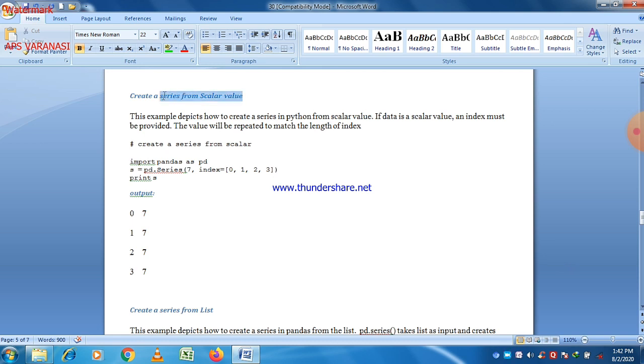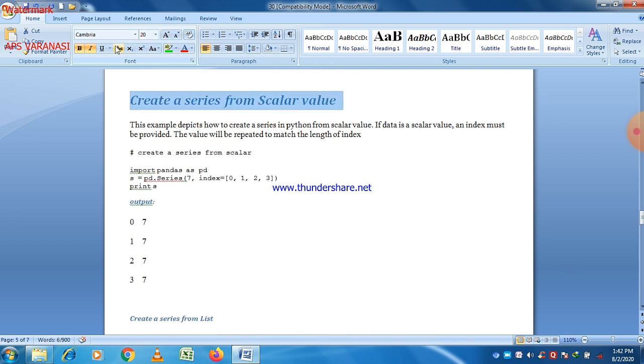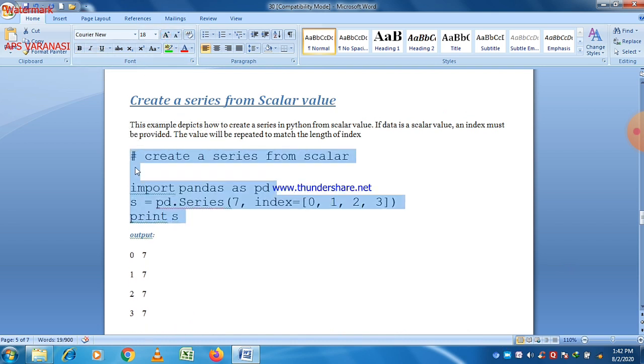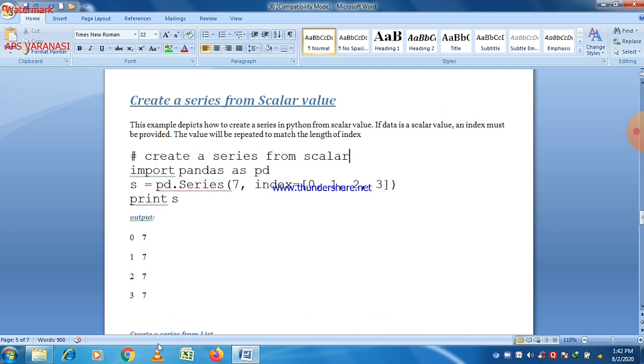And next, create a series from scalar values. This means there is a particular number which is fixed, and if we want to make a series using this number, then it is also possible. For this purpose, we just write a number instead of passing a list or array or a dictionary, and you can easily see that different index values are there, but the number is the same. So the number will be repeated according to the index value.